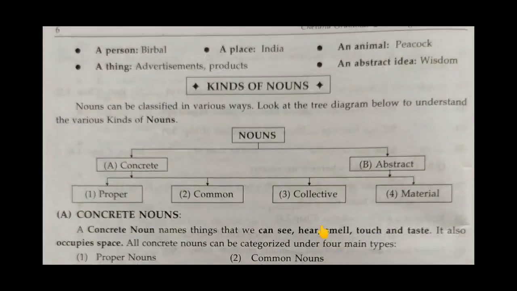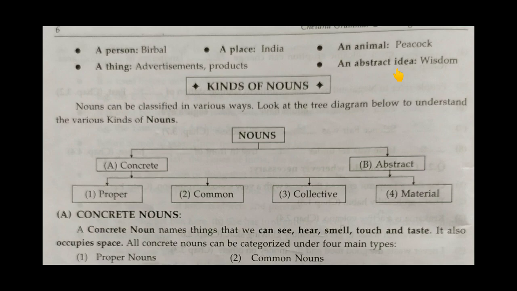So here see, a person, Birbal; a place, India; an animal, peacock. A thing, advertisements, products, these are things, no? And wisdom is an abstract idea. So these all are nouns in a sentence. So I think you have understood what is noun. A noun is a name of a person or a thing or a place or idea or quality of a person. So this all comes under noun.